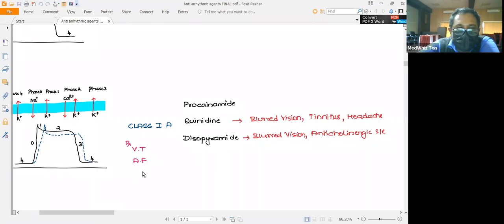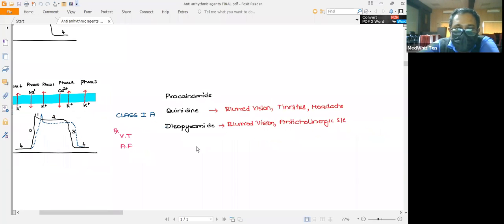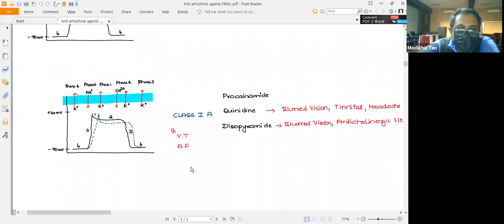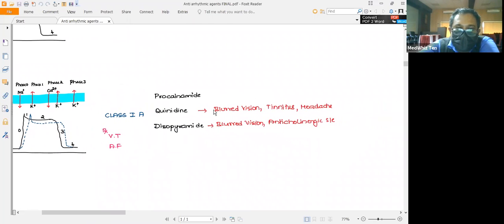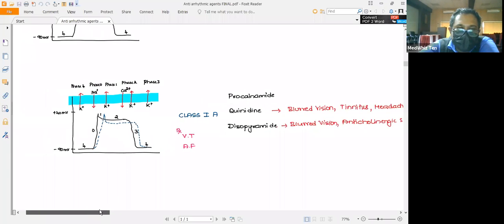Examples of class 1A drugs are procainamide, quinidine, and disopyramide. Basically, they are used in the treatment of ventricular tachycardias and atrial fibrillation. Some of the major side effects you should remember with respect to quinidine: it can cause blurred vision, headache, and tinnitus. Whereas disopyramide, apart from blurred vision, also has anticholinergic side effects.